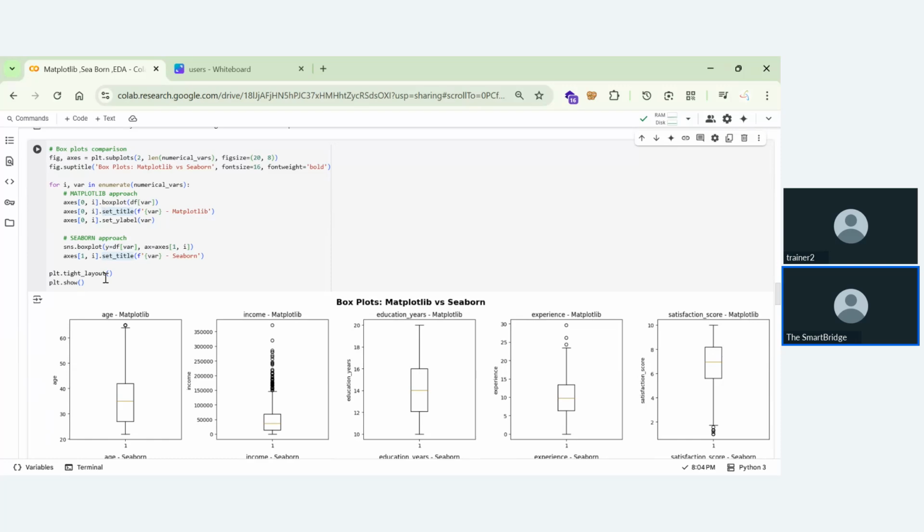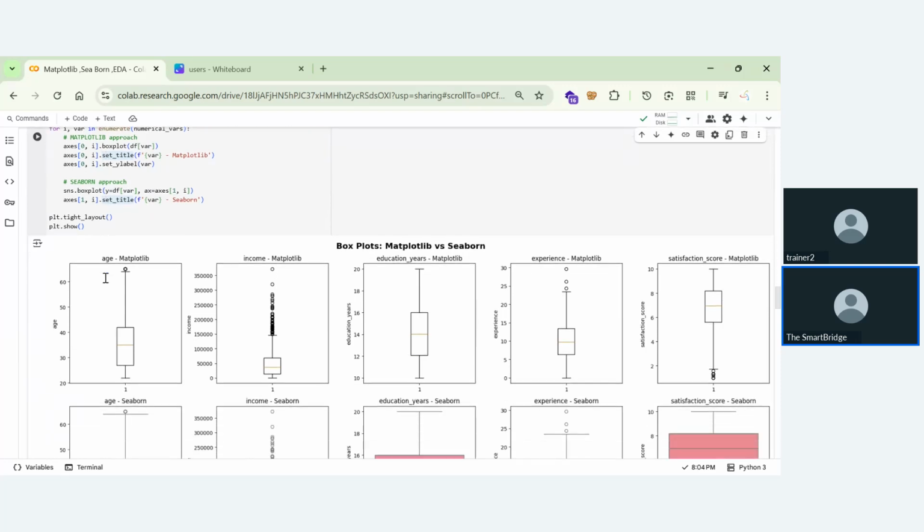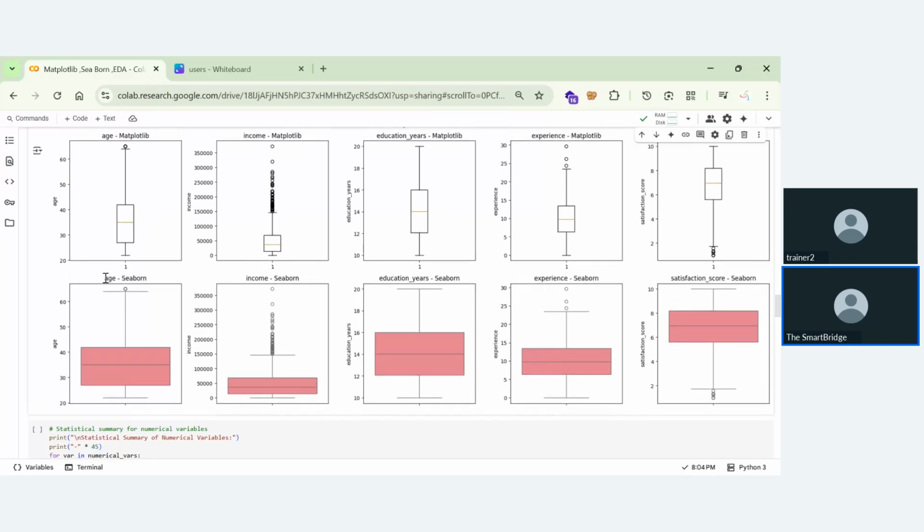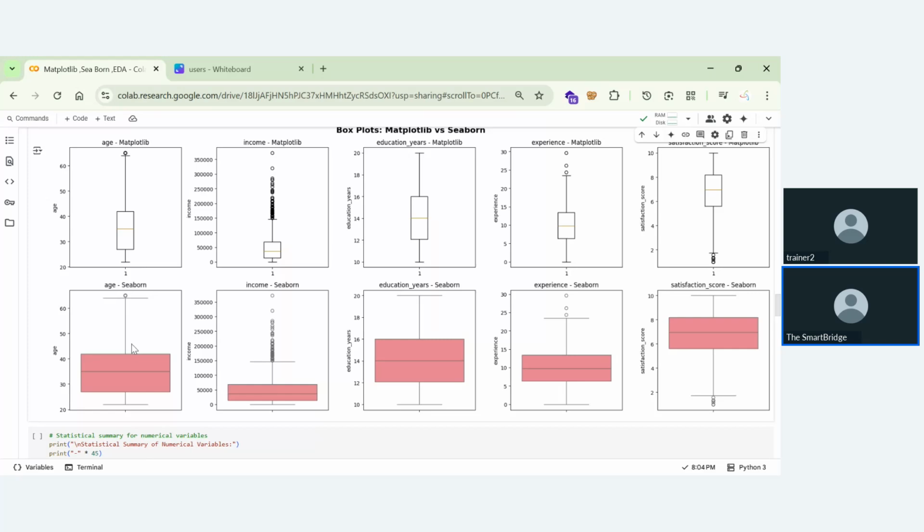Coming to Seaborn, these are more visually appealing by default. If you look at this, Seaborn tends to look more colorful and better than Matplotlib. Here also we are performing univariate analysis, analysis for one variable. This is for age, income, education years, experience, and satisfaction score.